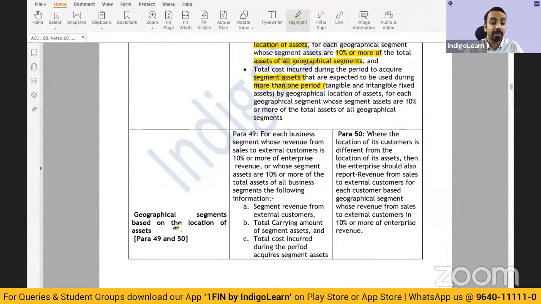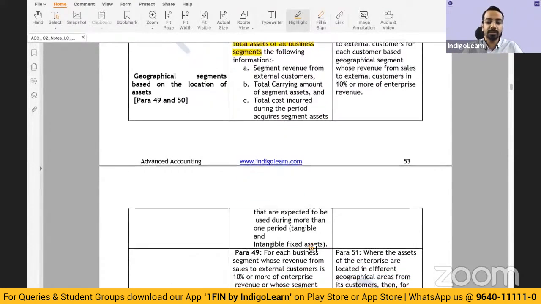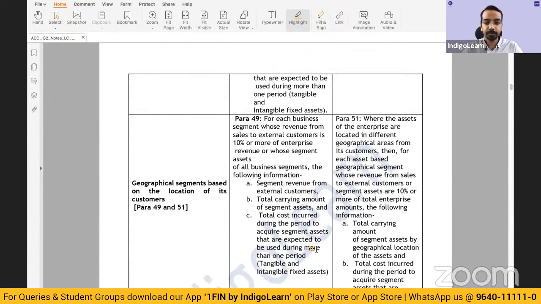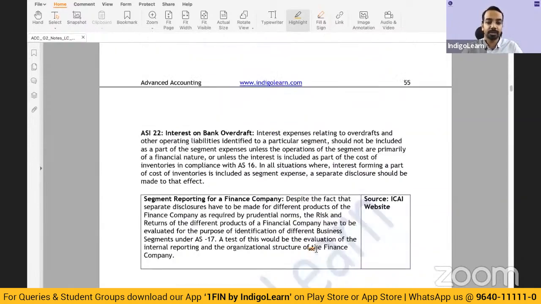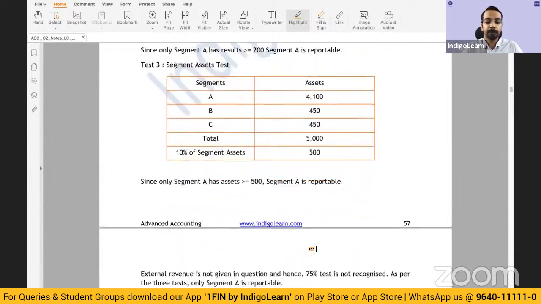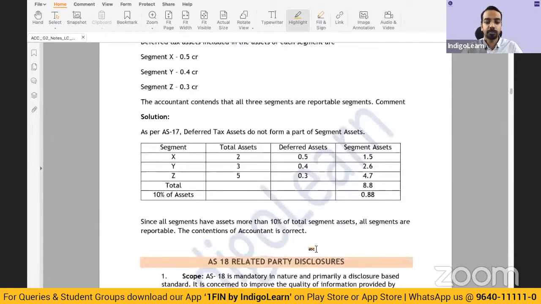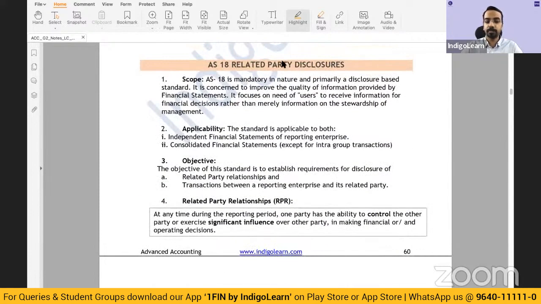And if geographical segment is the primary reporting segment, then for each business segment whose revenue from sales to external customers is 10% or more of enterprise revenue, or whose segment assets are more than 10% of total assets, the following information: again, revenue from external customers, carrying amount of assets, and total cost to acquire segment assets. Right? So these are the key aspects which are important as far as your Accounting Standard 17 is concerned. Any doubt so far?